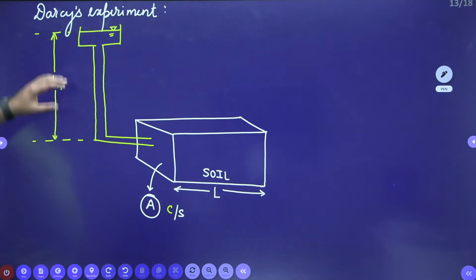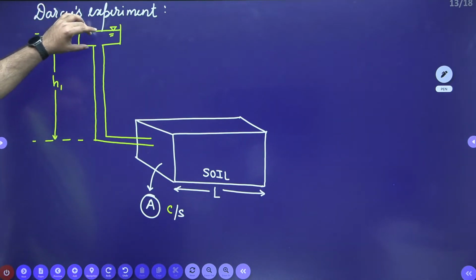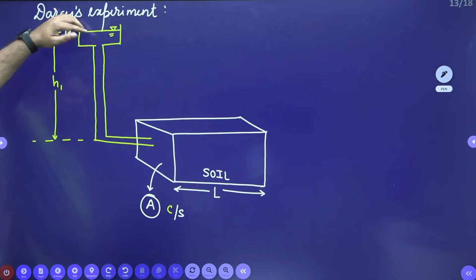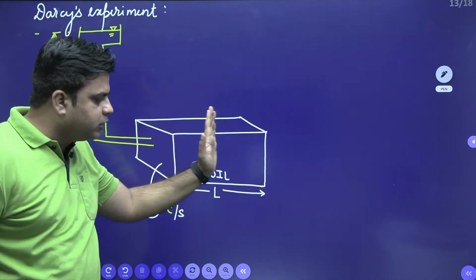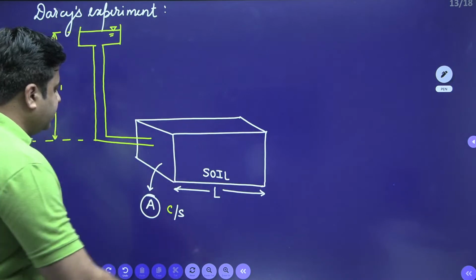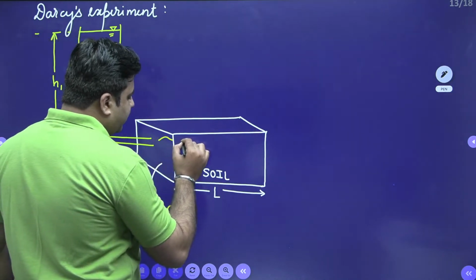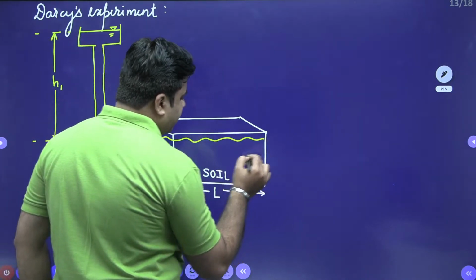Under the hydrostatic head of H1, we allow the flow of water through the soil medium, and this water will flow through the interconnecting voids like this.